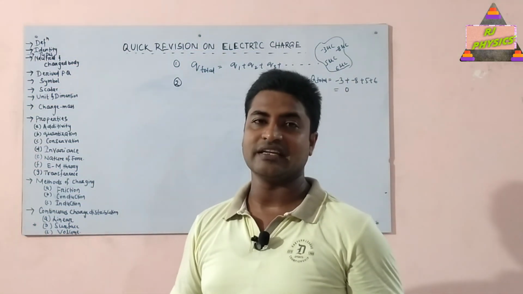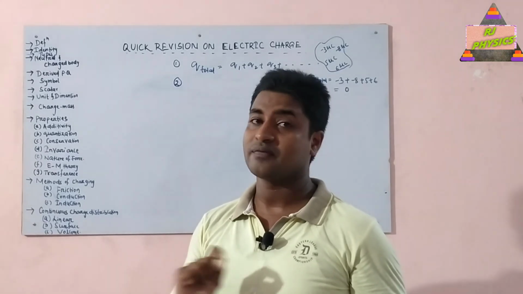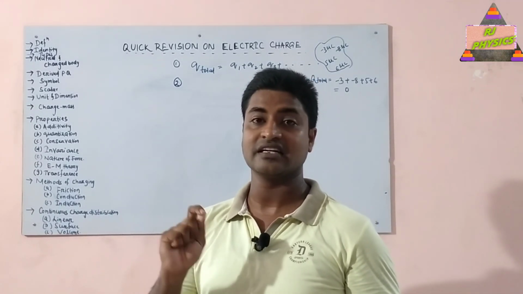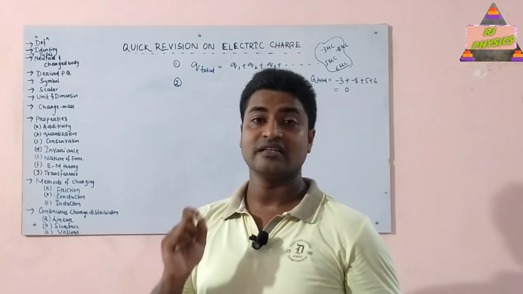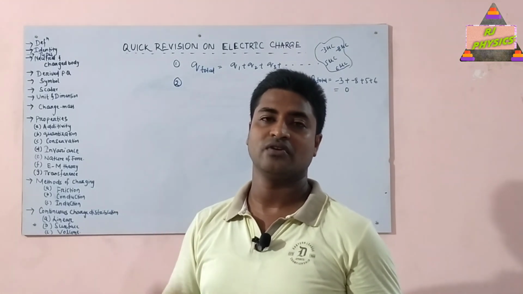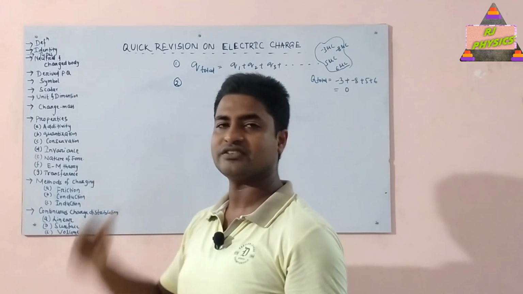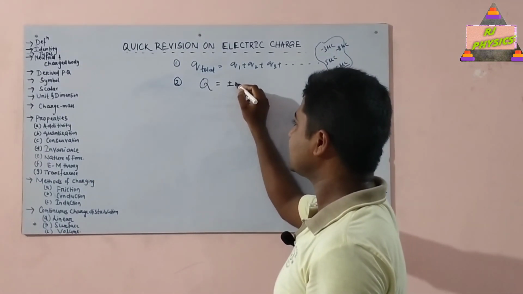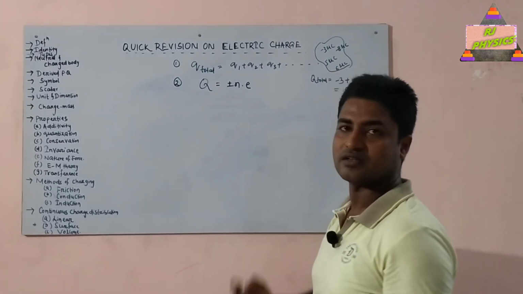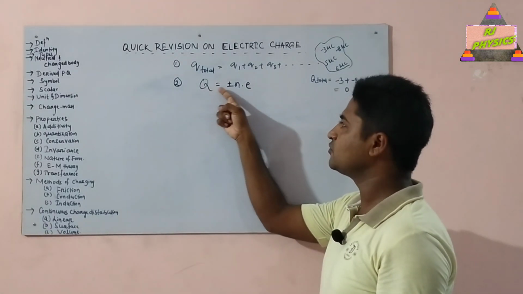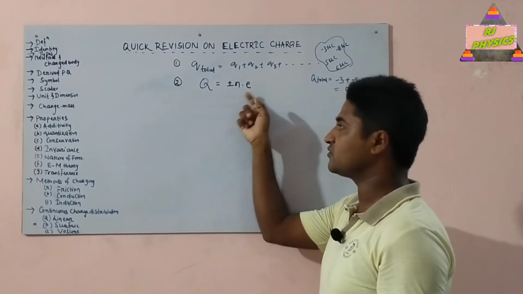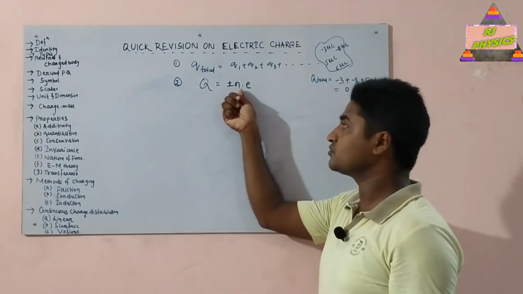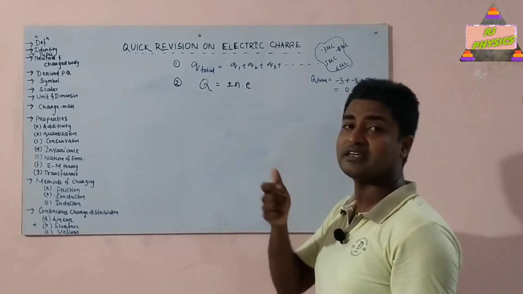Okay, now next, what do you mean by quantization of charge? The charge on any body can't have an arbitrary value. It can only have certain discrete values. What is that value? An integral multiple of electronic charge. So according to quantization of charge, the charge on any body is always an integral multiple of electronic charge. In the form of a formula, we can write Q is equal to plus or minus n into e, where Q is the charge present on any body, and n is the number of electrons, whose value is 0, 1, 2, 3, which is clearly an integer.